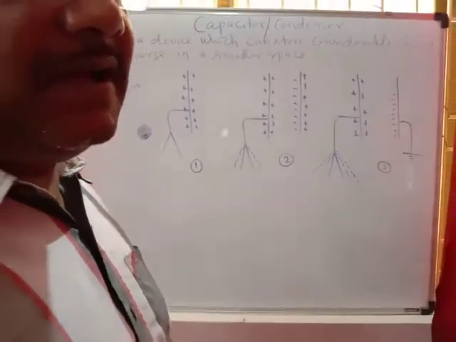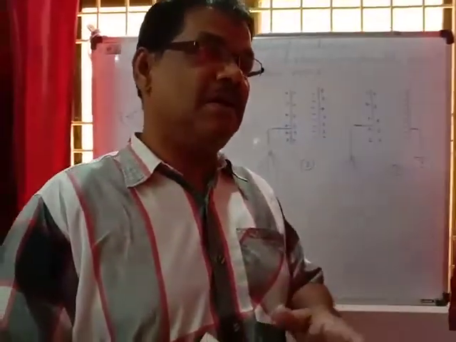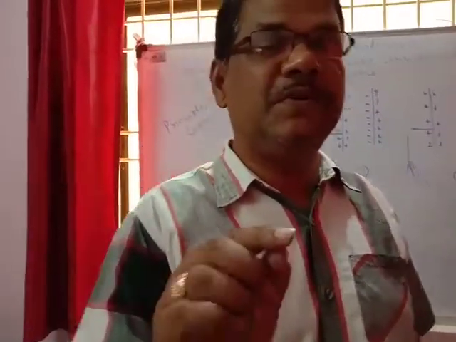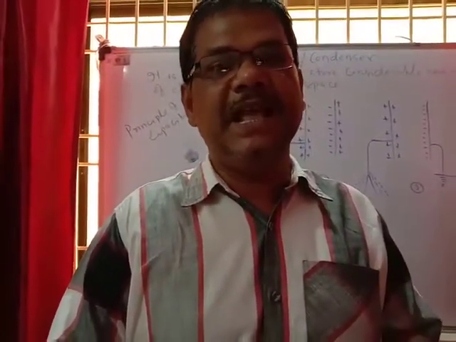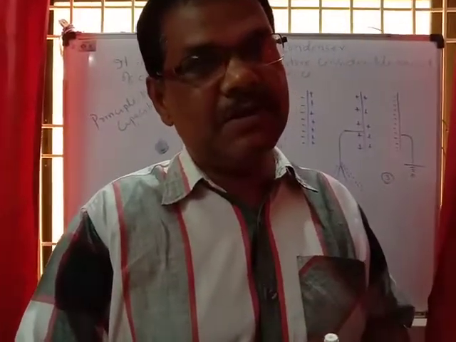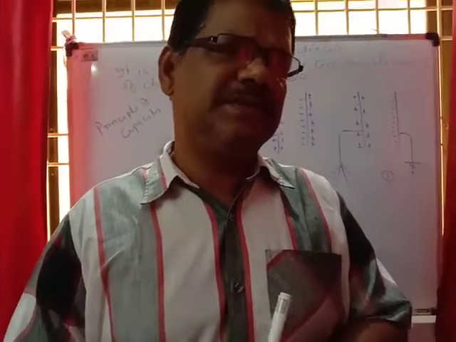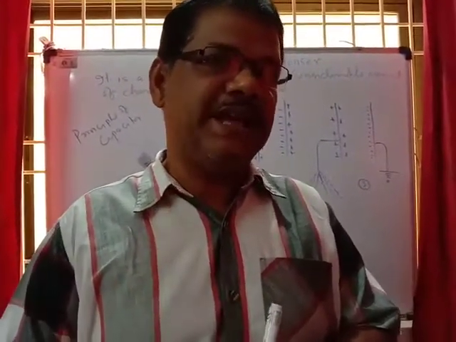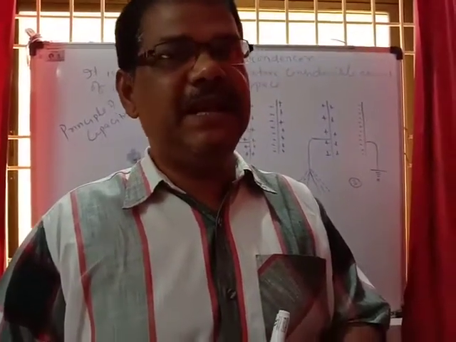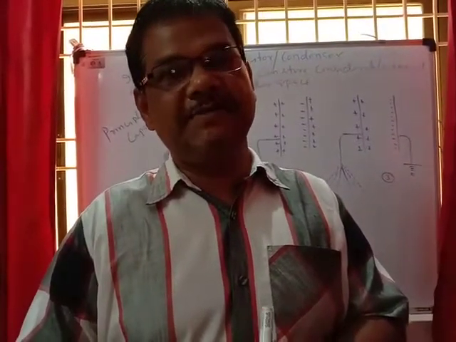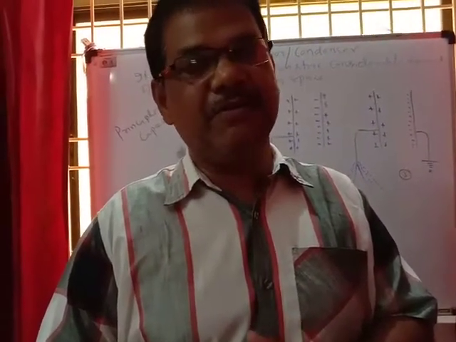In the last class, you already discussed that if you want 1 microfarad capacity and use a simple spherical conductor, the radius of the spherical conductor would be 9 kilometers.